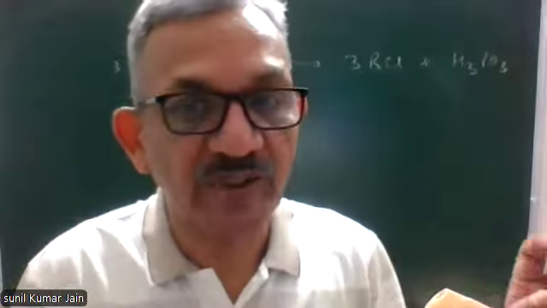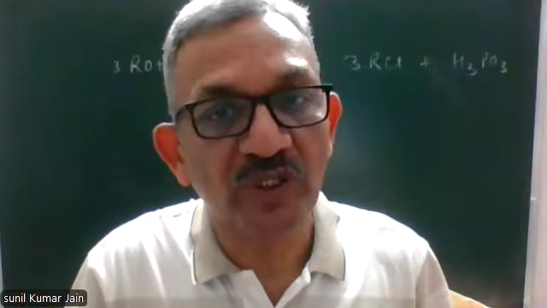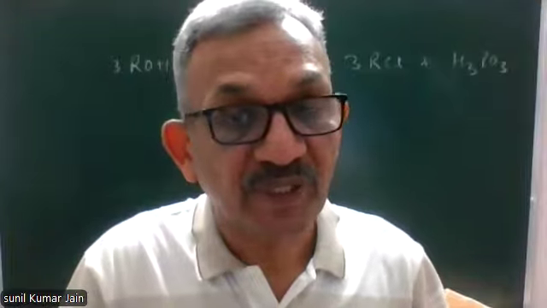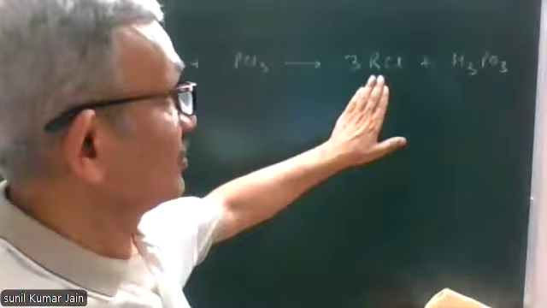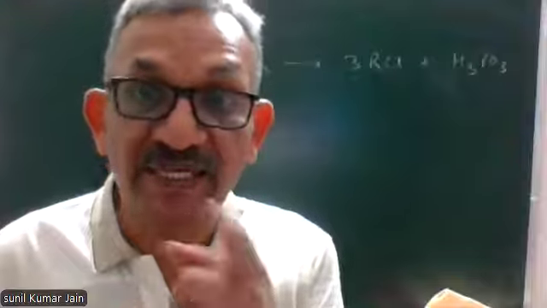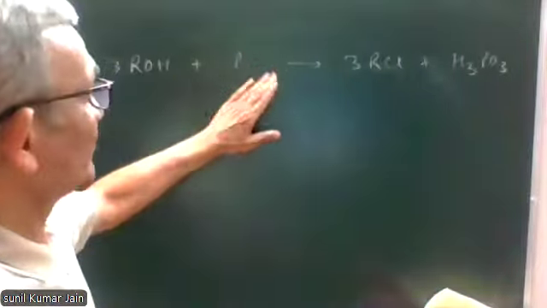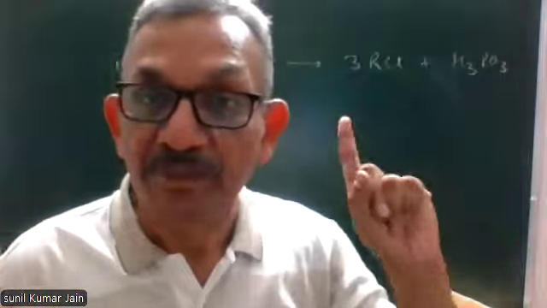There shouldn't be any confusion. H3PO3 is phosphorus acid. H3PO4 is phosphoric acid. Similarly, H3PO2 is hypophosphorus acid. But again, if I want to prepare bromo and iodo products, I'll have to use PBr3 or PI3.